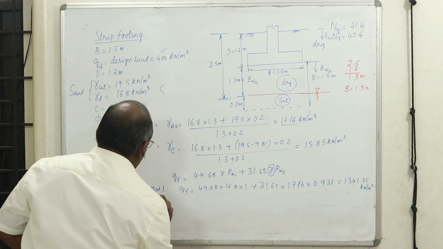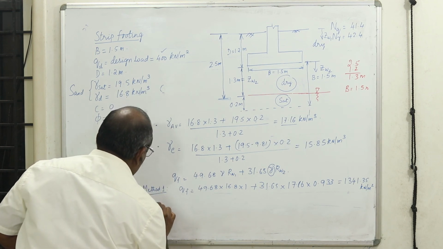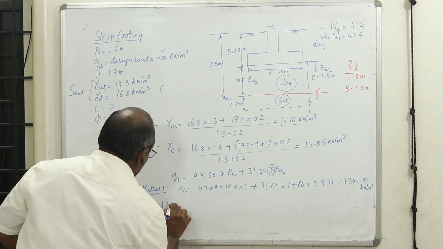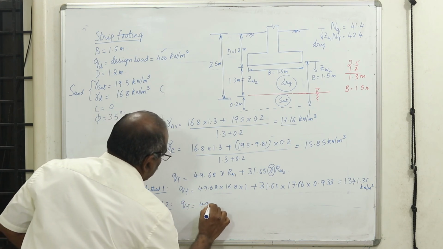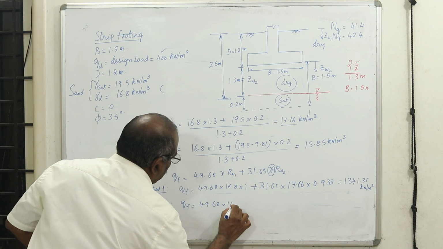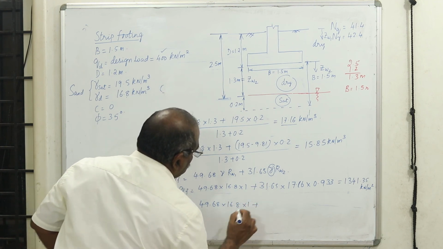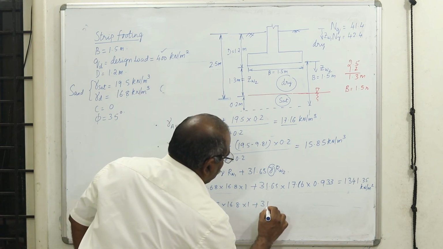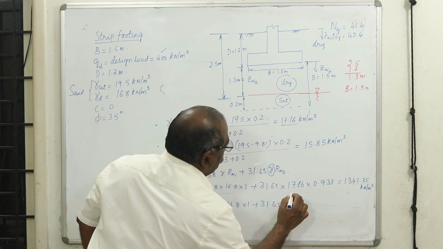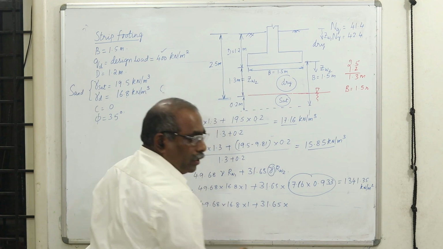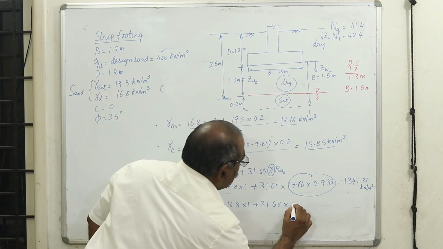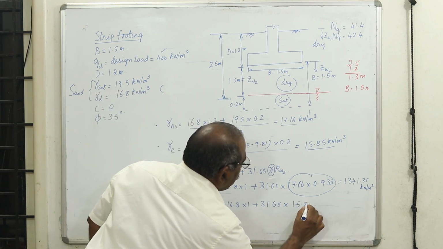Now if I use method 2, 49.68 into 16.8 into 1 plus 31.65 into this quantity, I'll use the effective unit weight 15.85.